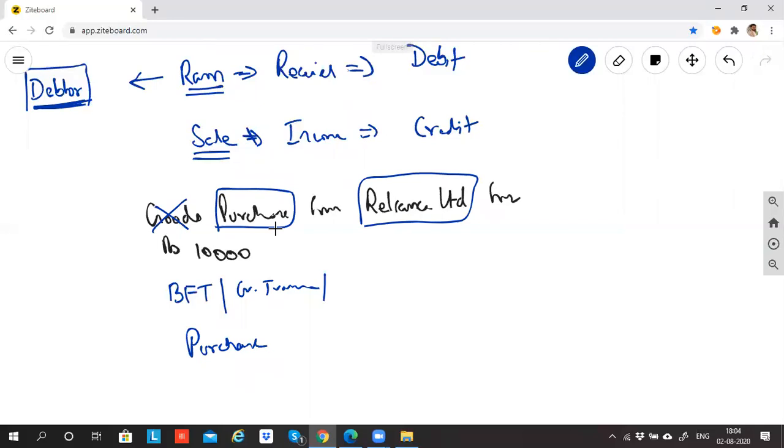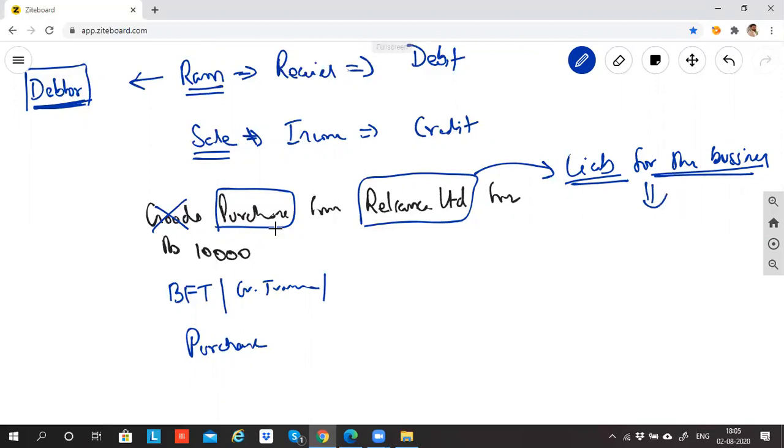Reliance Limited. What is Reliance Limited? Reliance Limited is an artificial personal account. So can I say the business has to pay Reliance Limited in future? Yes, sir. The business has to pay Reliance. Anything which I have to pay in future is called a liability. So can I say Reliance Limited is a liability for the business? It's a liability because the business has to pay Reliance Limited 10,000 rupees in future.